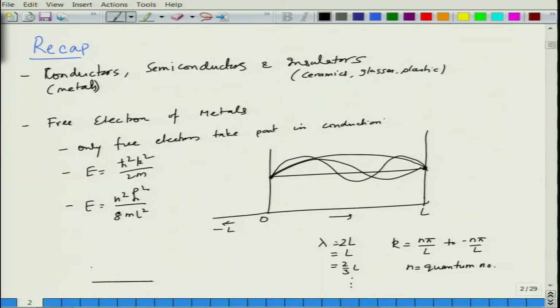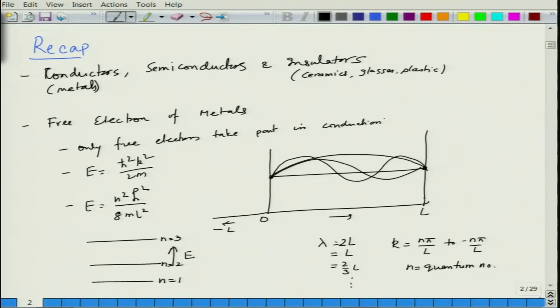The quantized energy levels look like this as you go up in space. So, this is n is equal to 1, n is equal to 2, n is equal to 3. At the same quantum state you can have 2 electrons, but with opposing spins. Okay. So, this is what we did in the last class.